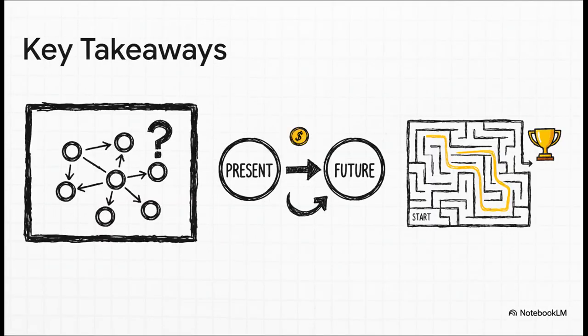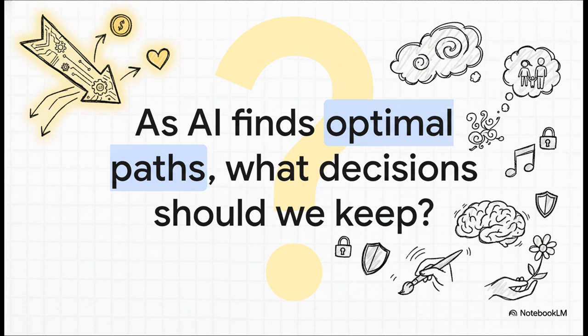All right, so if you're going to take away 3 things, let it be these. 1. MDPs give us a formal language to talk about making decisions when we're not sure what's going to happen. 2. The Bellman equation is the genius, recursive tool that lets us connect the future back to the present. And 3, putting it all together lets an agent find the best possible strategy to get the most reward in the long run.